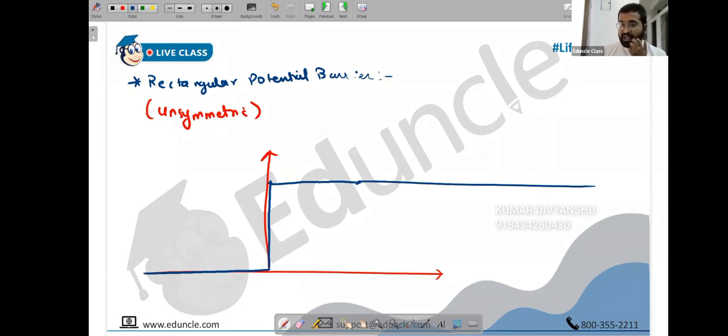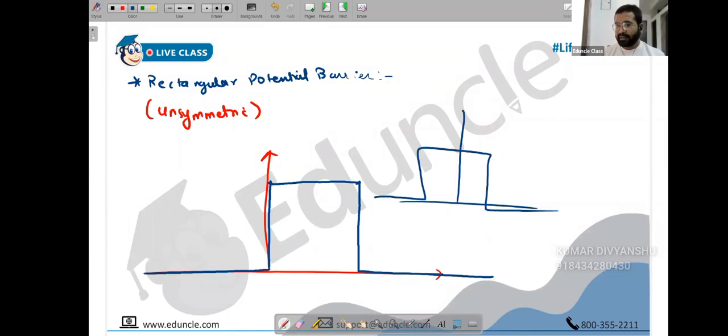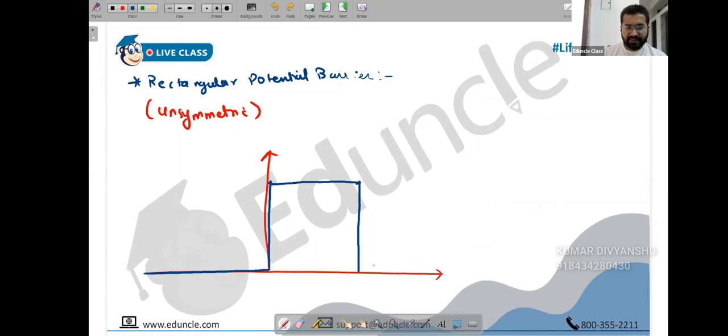If it becomes infinitely constant, then it's a step potential. Now it will again fall. So it has formed a rectangle, a rectangular barrier, and then again it becomes 0. But this is unsymmetric, because on the left you have 0 and on the right you have v0 also and 0 also. This would have become symmetric for this case. It would be symmetric like this, but I'm not yet taking the symmetric problems. Anyway, now it has become 0 as you can clearly see.